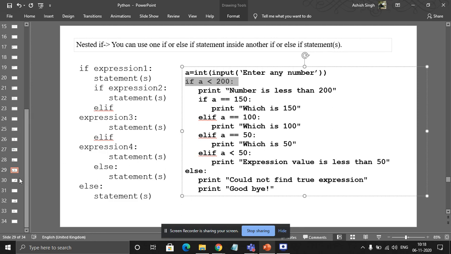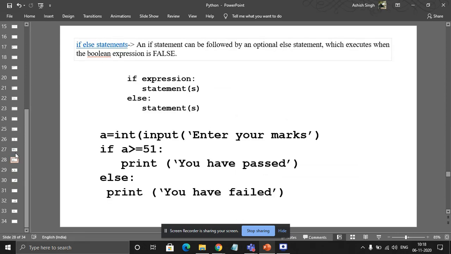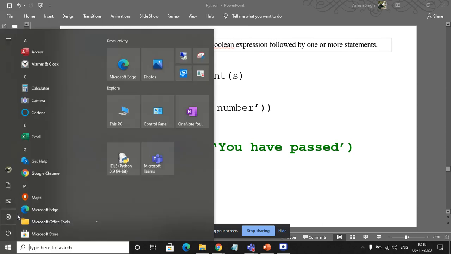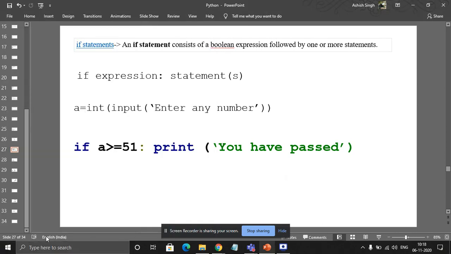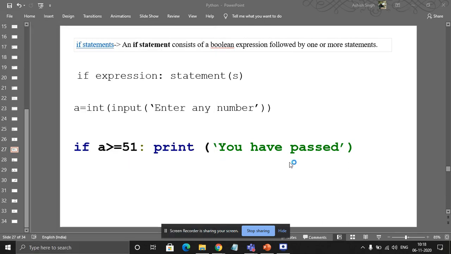By the way, I will show you here. Now we are switching to the loop. Any queries from the if command? Firstly, let's explain and understand all these theoretical parts, and then we'll switch to the coding part.